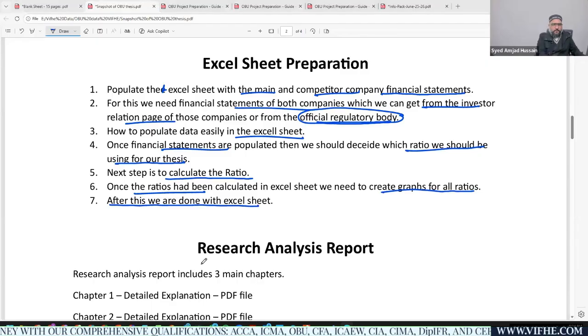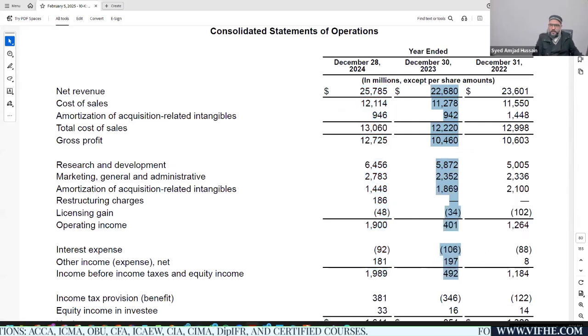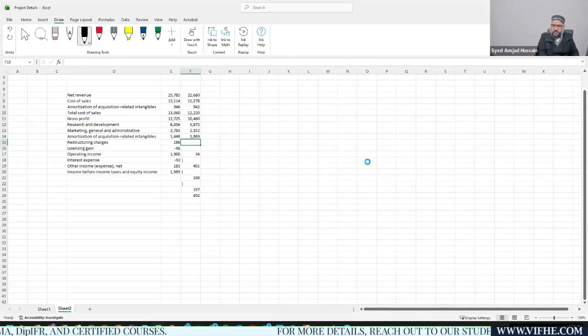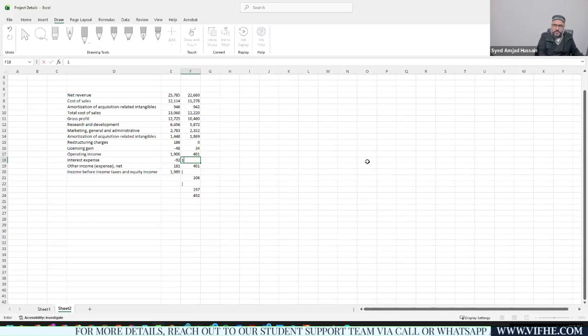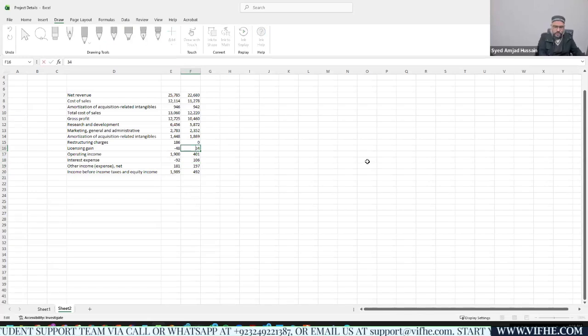Now let's see. I'm actually copying the data over here. I'll be just giving you an example to make sure that we can do the ratio calculation part easily, right? Okay, I need to delete this data. I think this would be 0, and this is 34, and this is again 401. Then we have 106, then we have 197, then we have 492, right? Okay, and I'm going to delete this whole data. Okay, 34, this should have a negative sign, 92 minus, right?